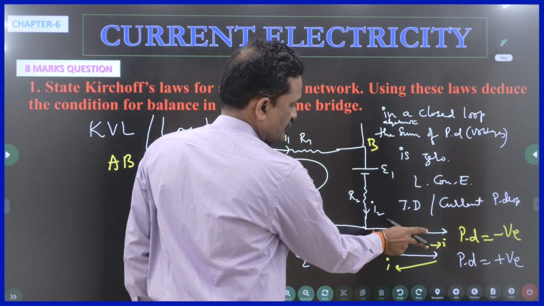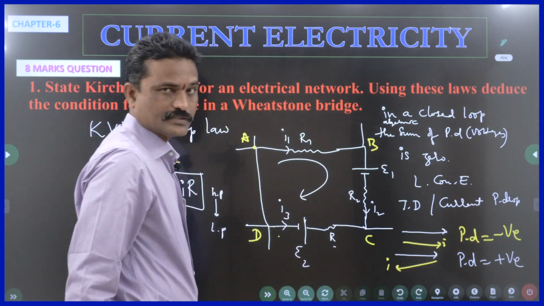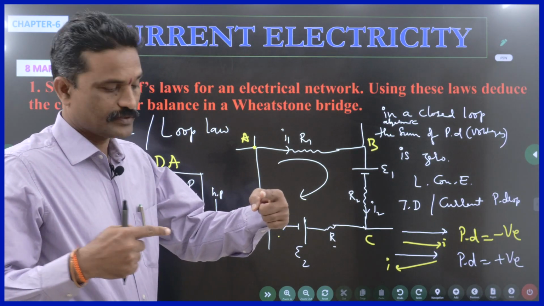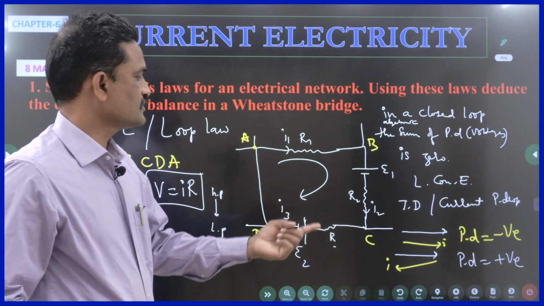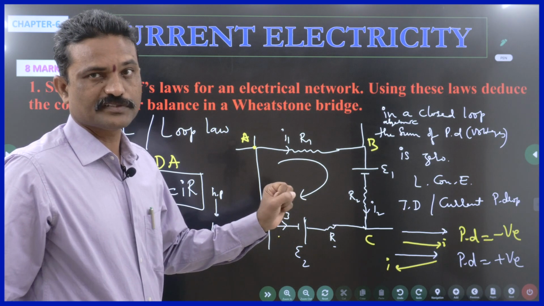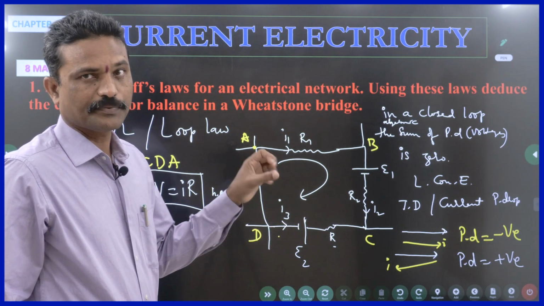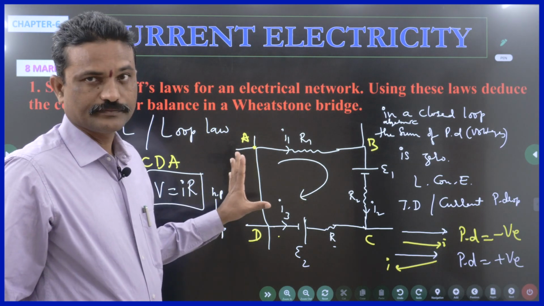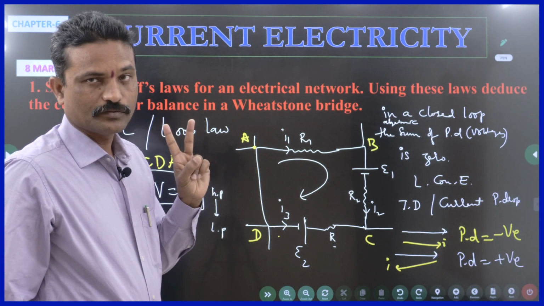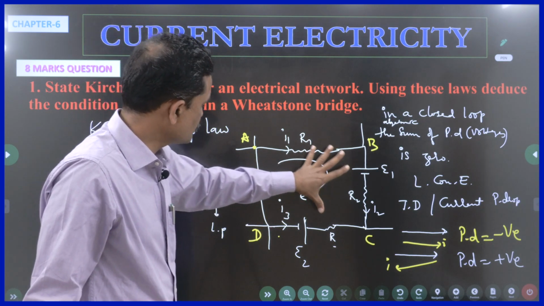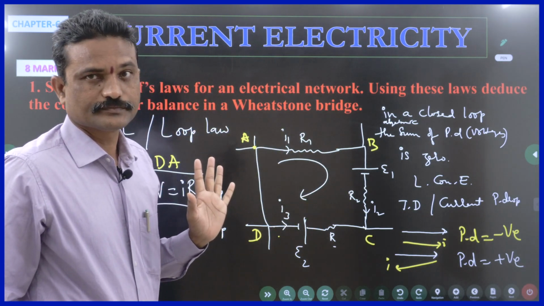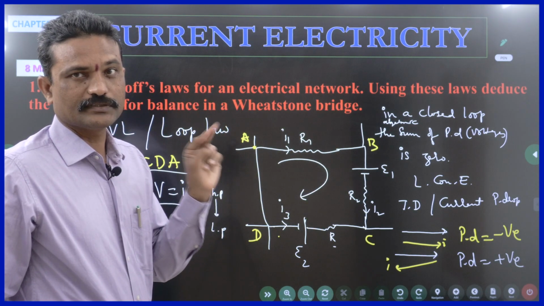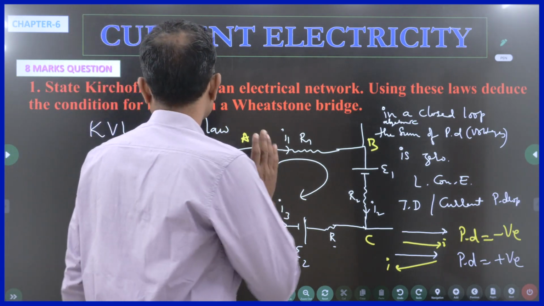If the directions of the two are the same, the potential difference is negative. If the directions are opposite, then the potential drop is positive. This is the potential drop on a resistor. So this is the second law. You have to write only two statements. No need to draw even this diagram. You will get 2 marks. Is this clear?